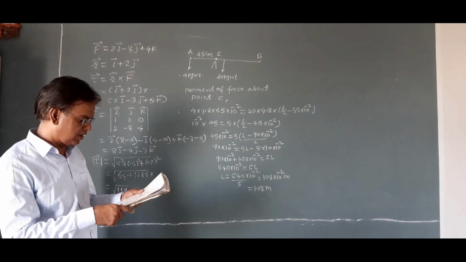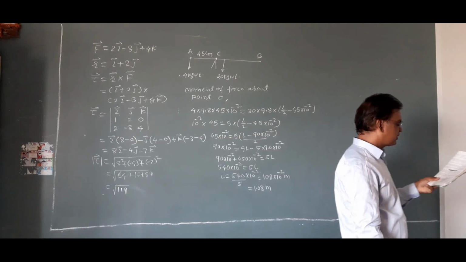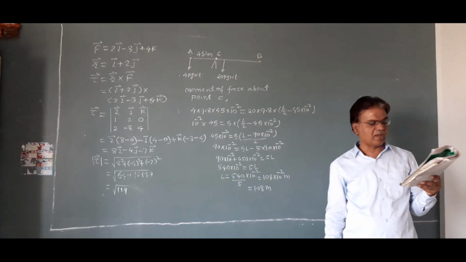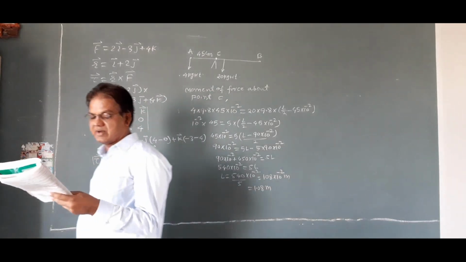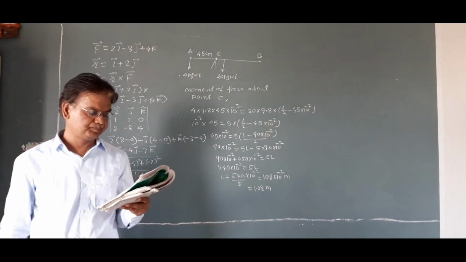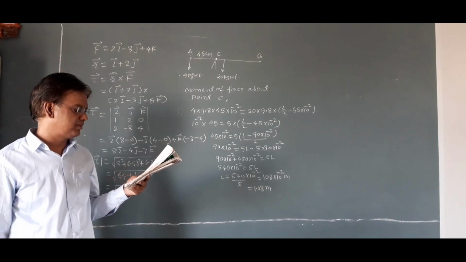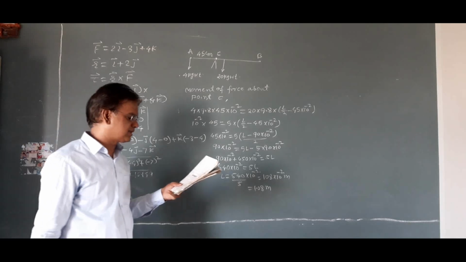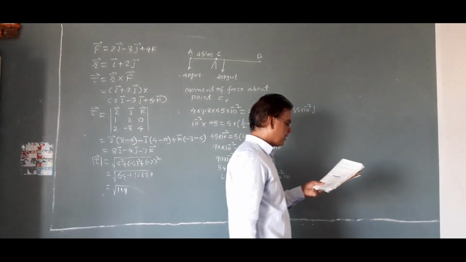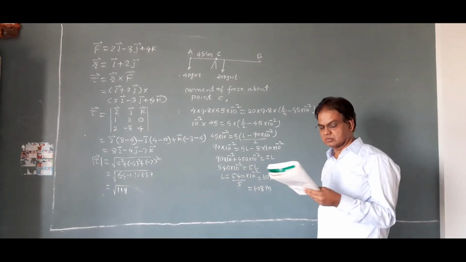Then a uniform rod AB balances 40 centimeter from A when a weight of 100 gram is suspended from A. It again balances at 30 centimeter from A when a weight of 150 gram is suspended from A. Find the length and weight of the rod.